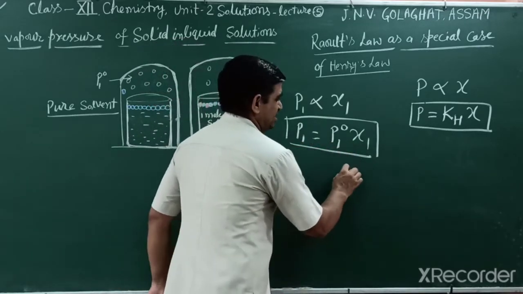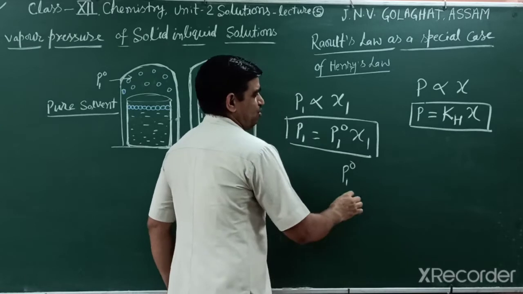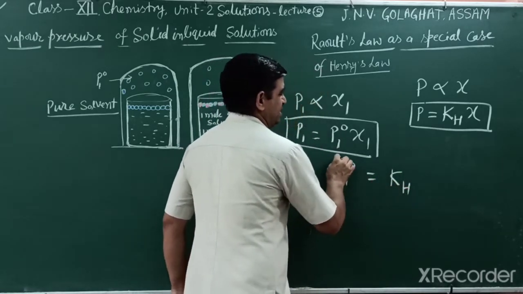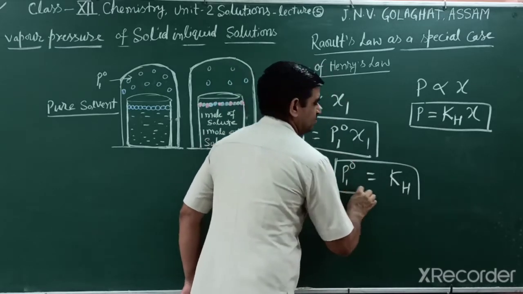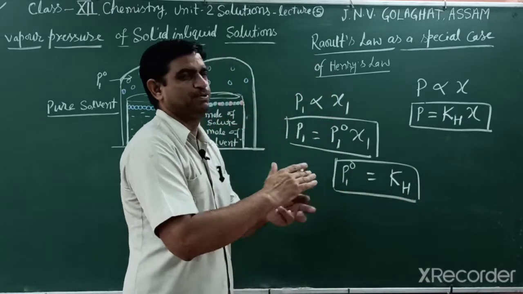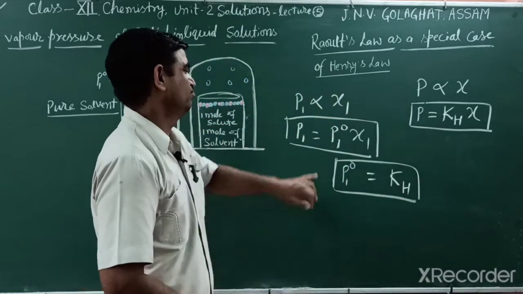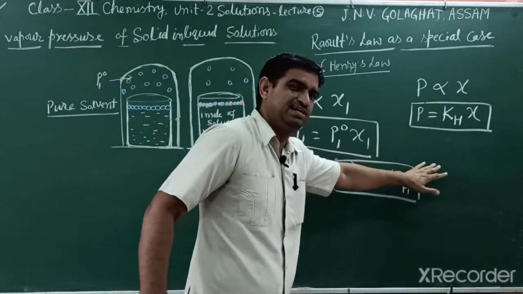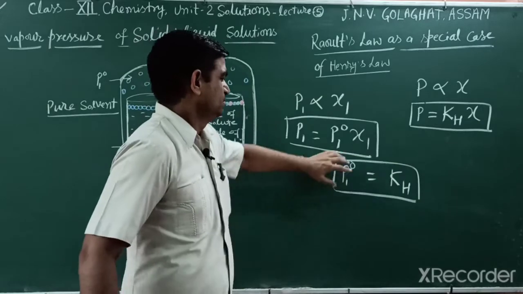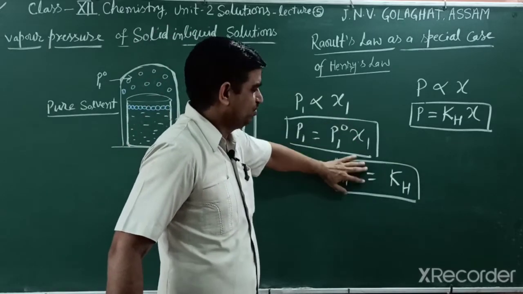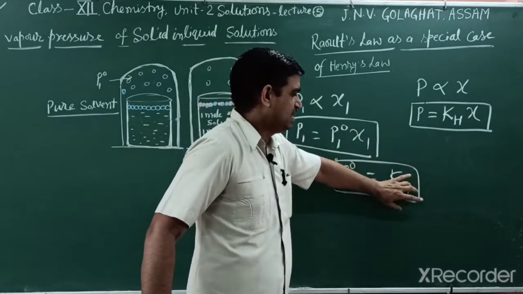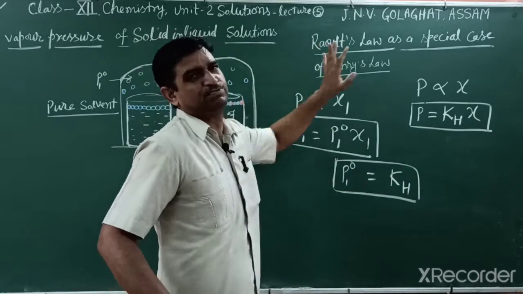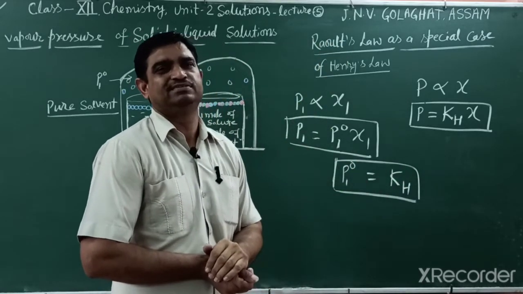So you can say if P1 naught, the pure vapor pressure, is equal to the Henry law constant, then Raoult's law is a special case of Henry's law. If partial pressure and mole fraction are similar, at that time pure vapor pressure of the component is equal to the Henry constant. At that time Raoult's law is a special case of Henry's law.